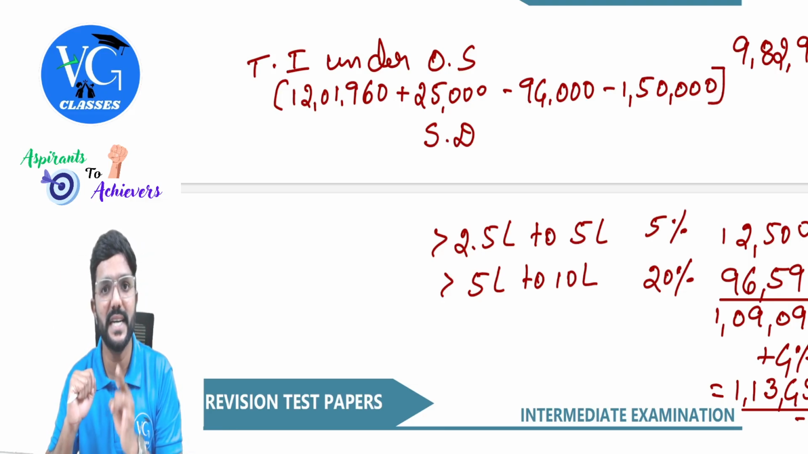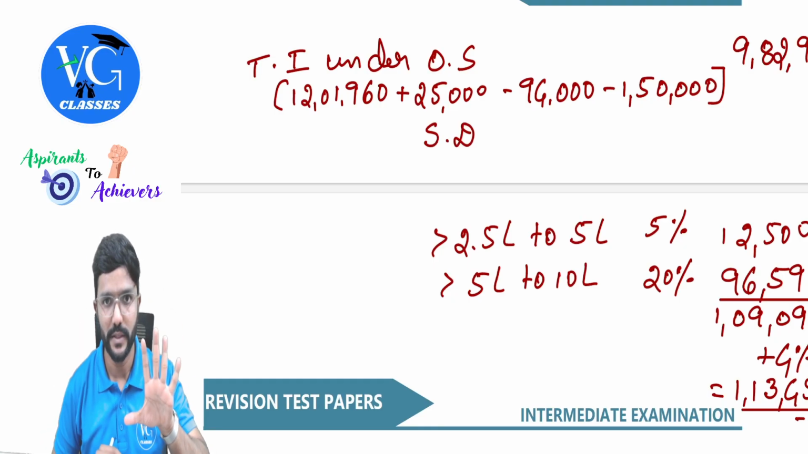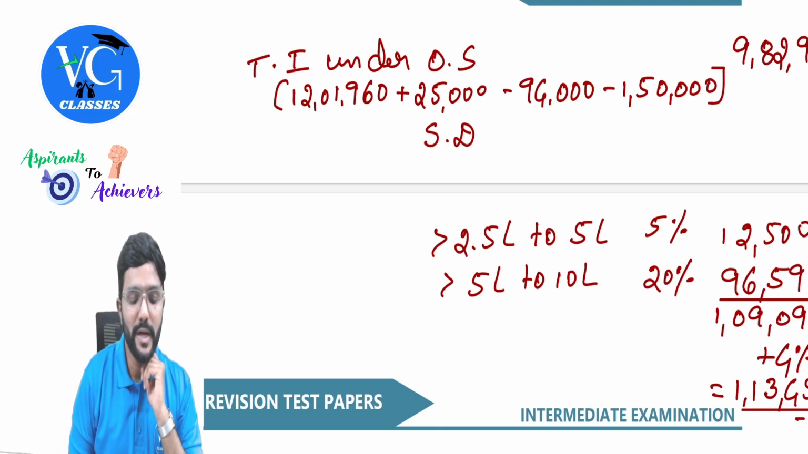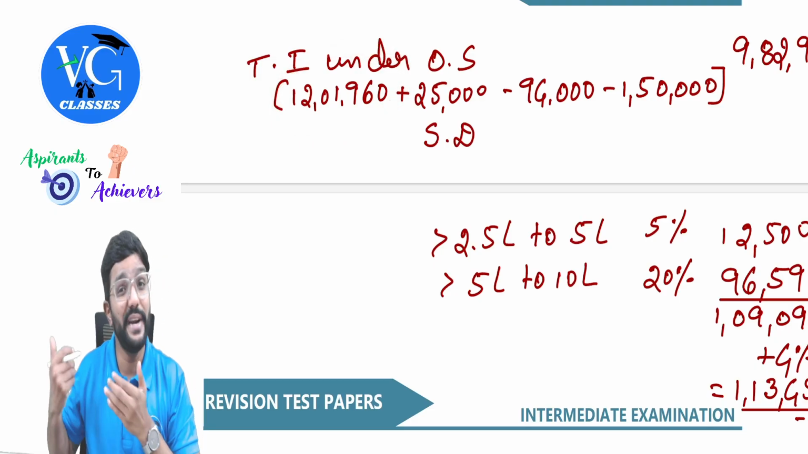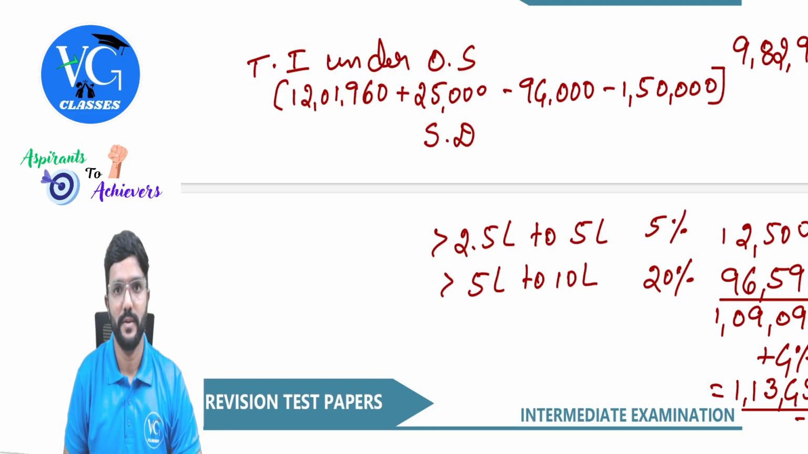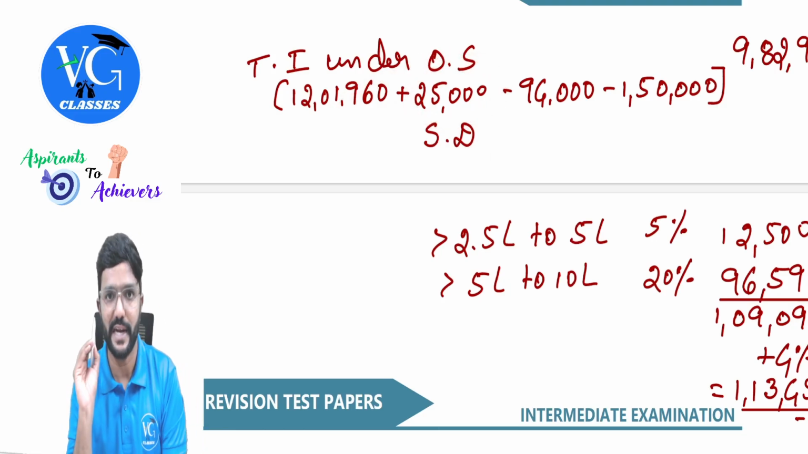Because the standard deduction under section 16 for an assessee who is following default regime is 75,000, whereas under optional scheme, it is only 50,000. So while computing 12 lakh 1,960, we have already reduced 75, right? Yes. So I'm adding back 25,000. That's nothing but the standard deduction element, guys.